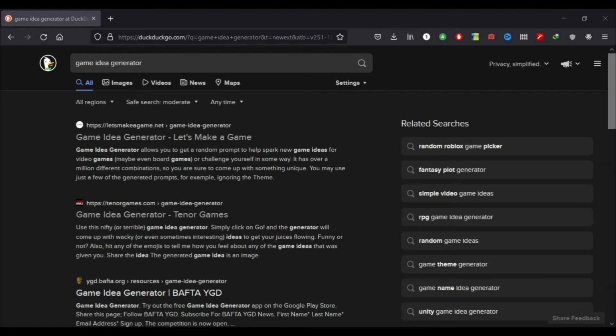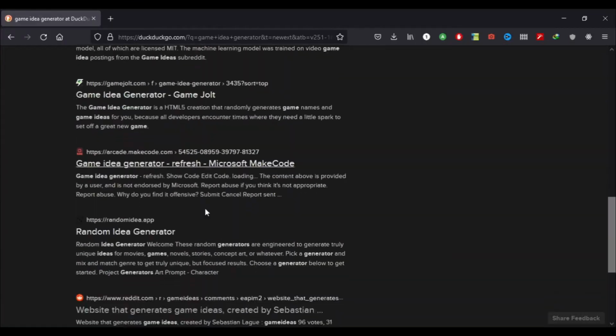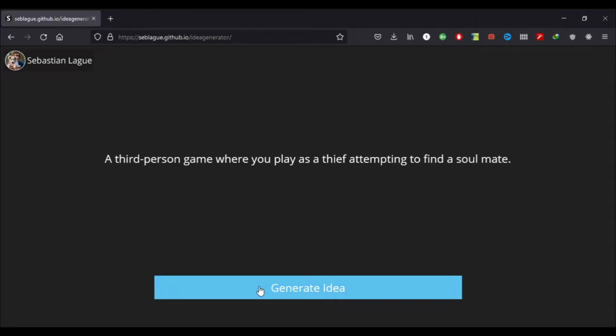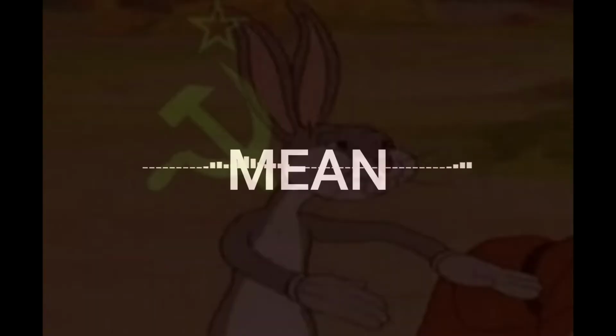But there is a problem. There are a bunch of game idea generators out there, so why just make another one? Well, mine would steal, incorporate user game ideas to create even more game ideas. Which, if my math is right, that should add up to approximately an infinite number of game ideas over its lifetime. So I decided to use my amateur web development skills to build a website.